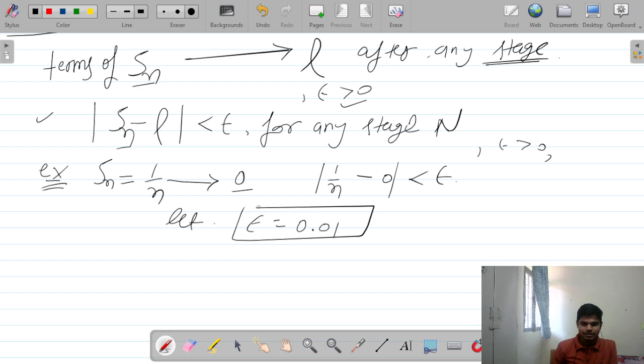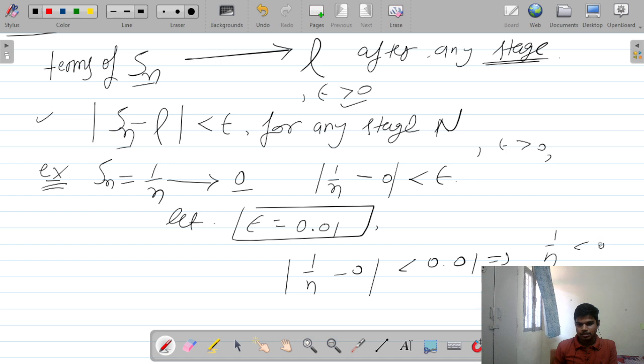So the difference of 1 by n and 0 should be less than epsilon. It means 1 by n minus 0 is less than 0.01. We are putting the value of epsilon here. So here 1 by n is less than 0.01, and if we find the value of n, it is 1 upon 0.01.